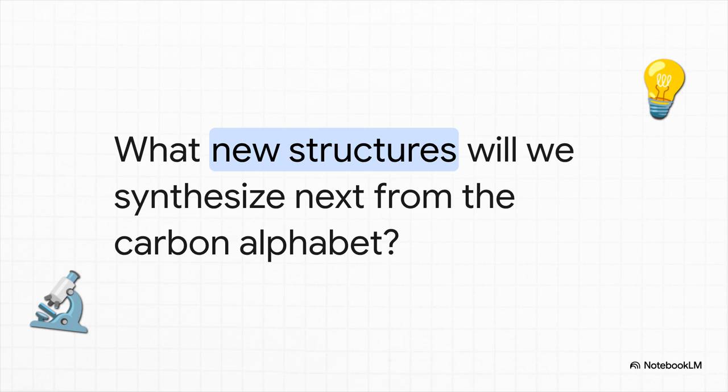But remember, chemistry never stops. As we transition away from fossil fuels, the next great frontier will be found in how we manipulate this exact same element. So I'll leave you with this to think about. What new, unseen chemical structures will we synthesize next from the carbon alphabet to solve the energy crises of tomorrow? The language of carbon is infinite, and honestly, we're still just learning how to write with it.